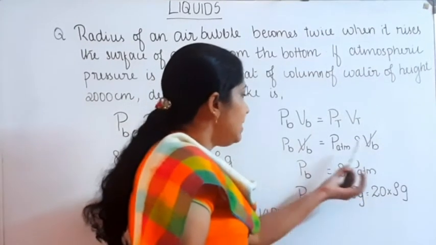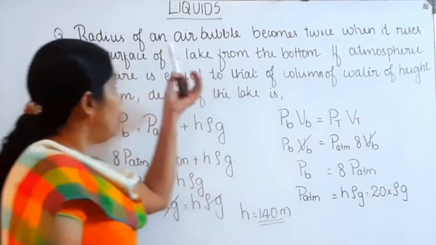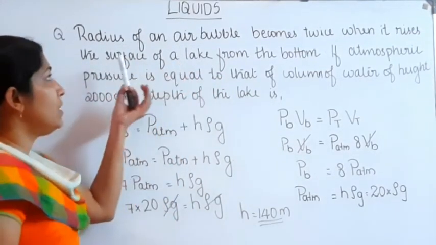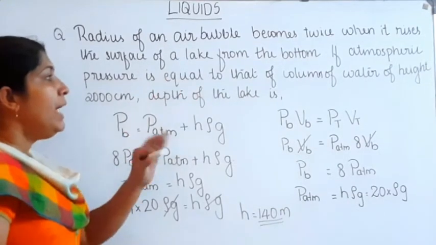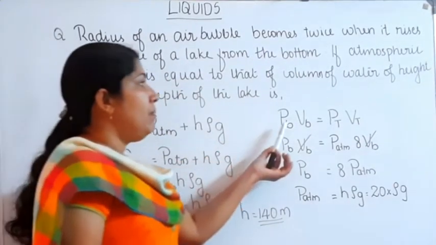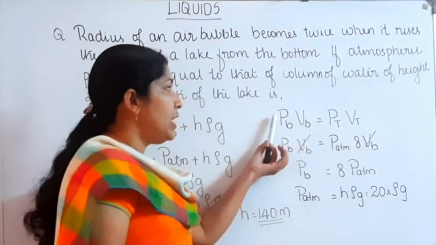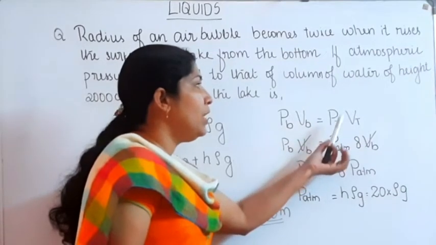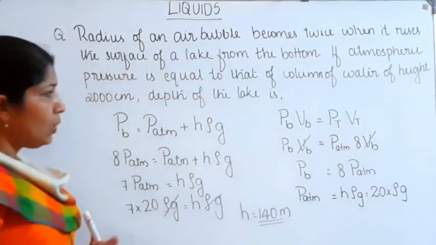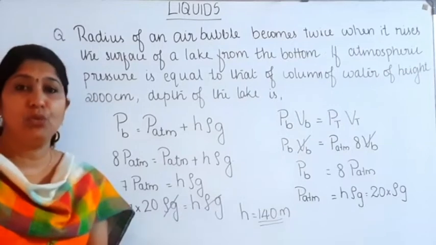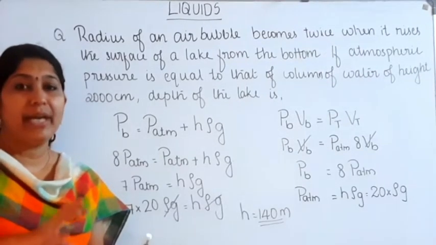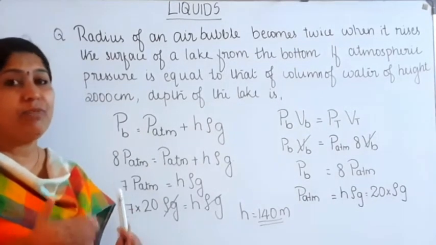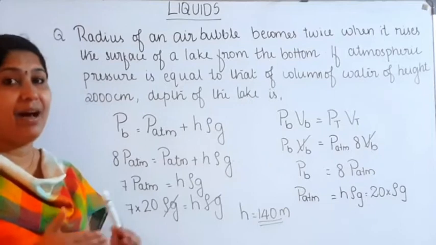This value is obtained from the first statement, the radius of the air bubble becomes twice when it rises to the surface of the lake. Then we can use the equation PB VB, pressure at the bottom into volume at the bottom, is equal to pressure at the top into volume at the top. The air bubble is spherical, so volume V is equal to 4 by 3 pi r cube.